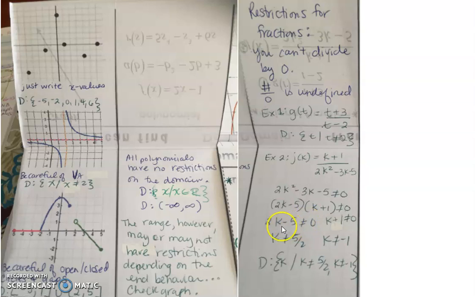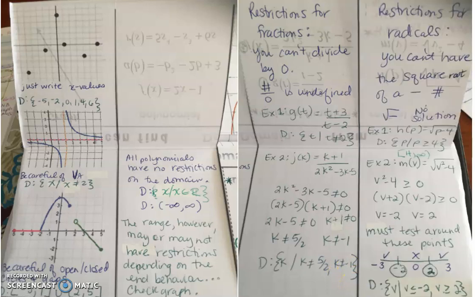So for this one, you'll add 5 and divide by 2, so that means k can't be 5 halves. If you plug in 5 halves into this, you get 0, which means if you plug in 5 halves into the original, you would also get 0 at the bottom, which is bad. Do the same thing for k equals negative 1, plug it into the bottom, and then you would still get another 0, which means the domain of this second function is going to be k such that k is not equal to 5 halves and k is not equal to negative 1.